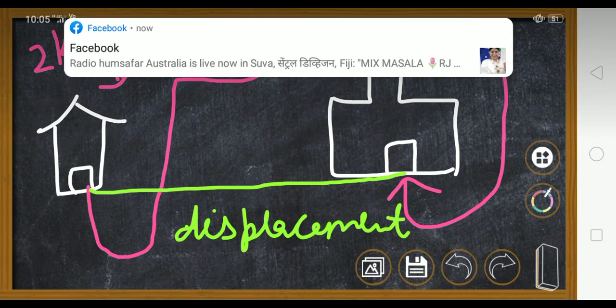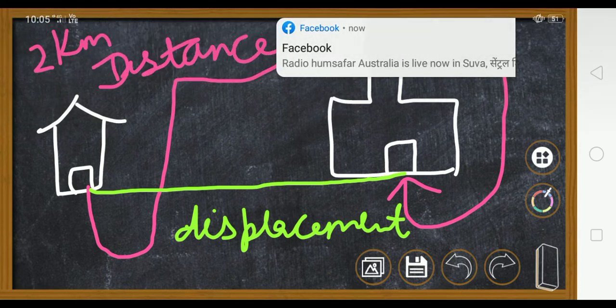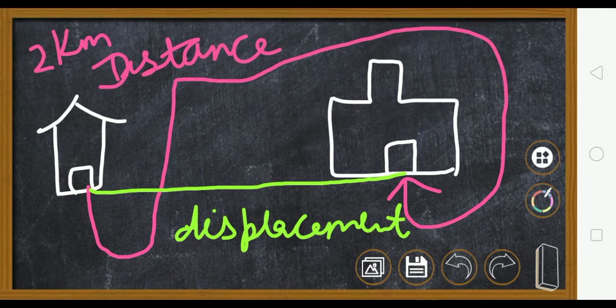That is, whether you came by this route or that route, whichever route, the main thing is that you reach from school to the house, and the distance between this, say suppose it is 70 meters only. But your distance will be 2 kilometers because you went round and round and you came like this. So this is the difference between distance and displacement. Displacement is the shortest path.